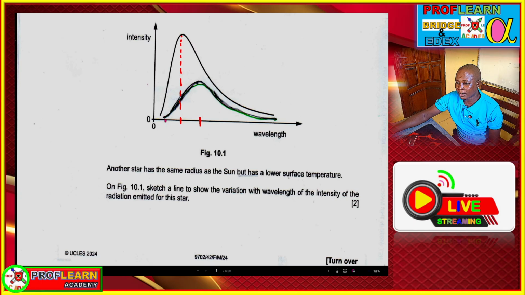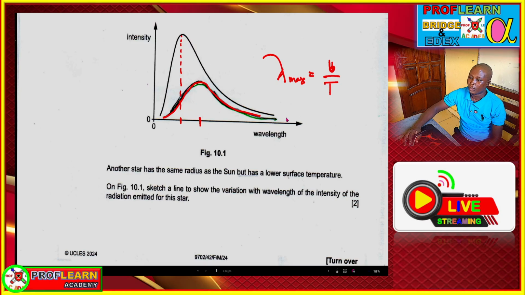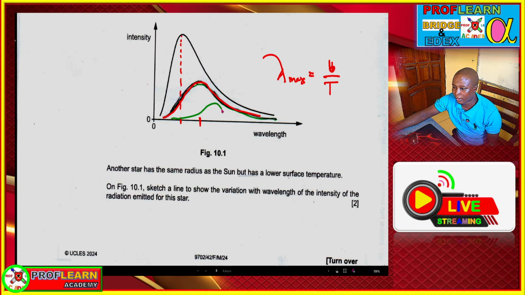So if it has lower temperature, it must have a longer wavelength according to Wien's displacement law, which is B over T. Even a much lower temperature will behave like that. All these waveforms will be below each other. So as temperature keeps on decreasing, the wavelength will be longer.